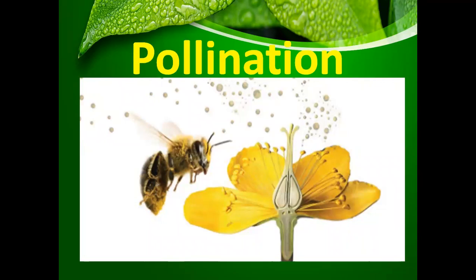But before we start off with pollination, we need to know about the two types of the process of reproduction. The process of reproduction basically is categorized into two major types: the asexual reproduction and the sexual reproduction.